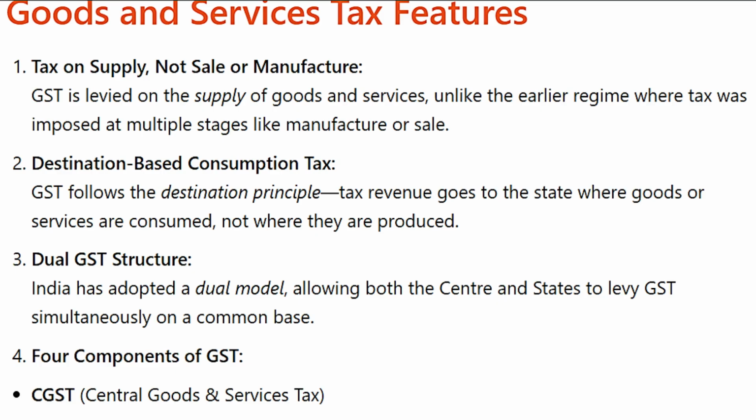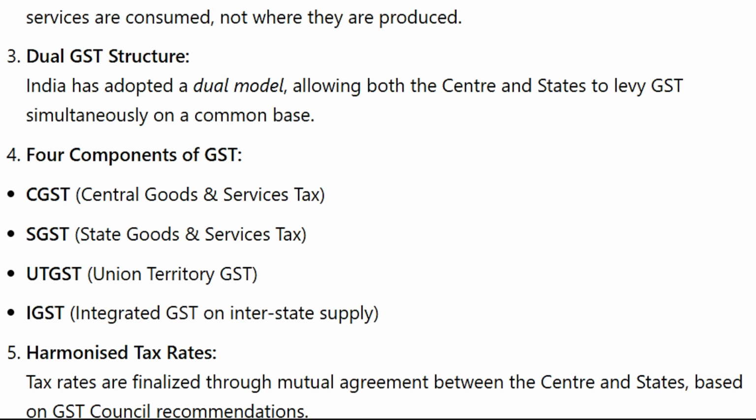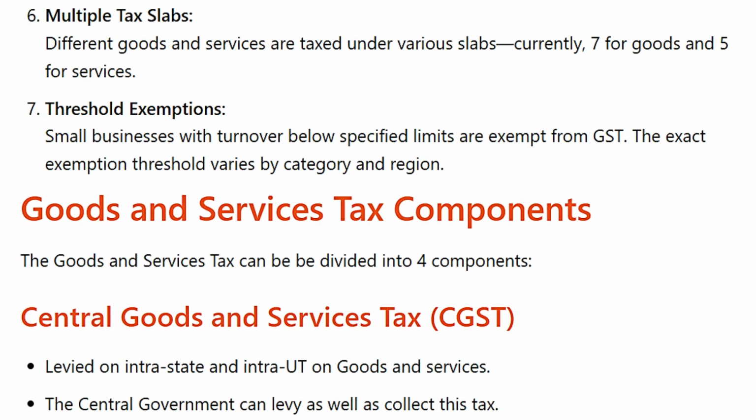Dual GST structure. India has adopted a dual model, allowing both the center and states to levy GST simultaneously on a common base. 4 components of GST: CGST, Central Goods and Services Tax; SGST, State Goods and Services Tax; UTGST, Union Territory GST; IGST, Integrated GST on interstate supply. Harmonized tax rates. Tax rates are finalized through mutual agreement between the center and states based on GST Council recommendations. Multiple tax slabs. Different goods and services are taxed under various slabs, currently 7 for goods and 5 for services.